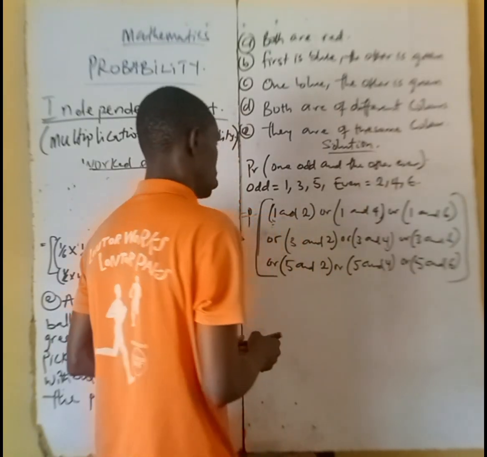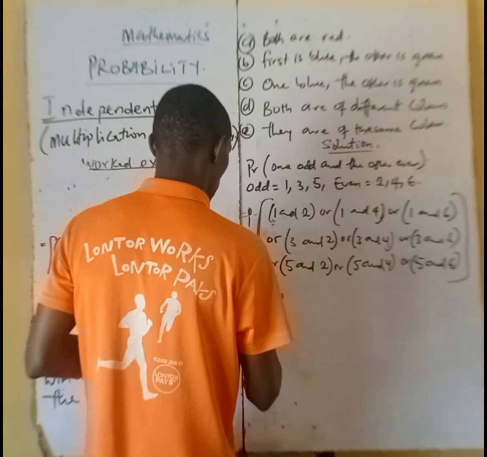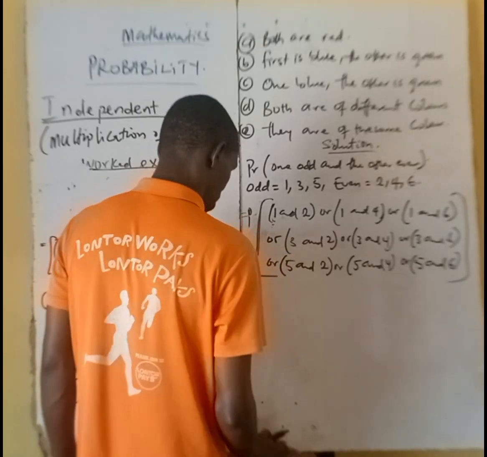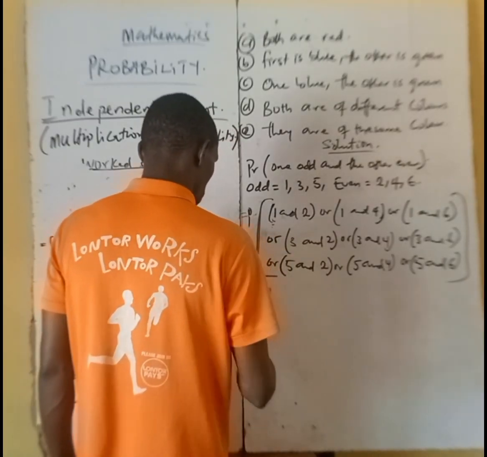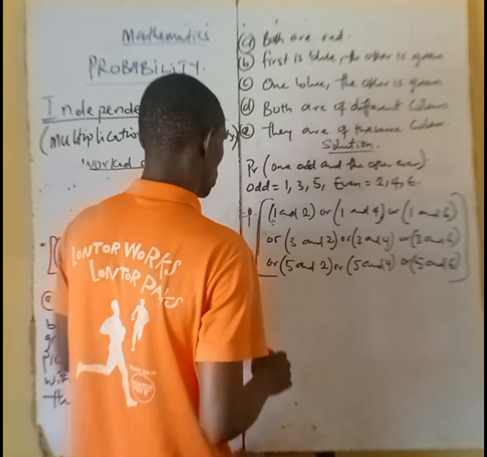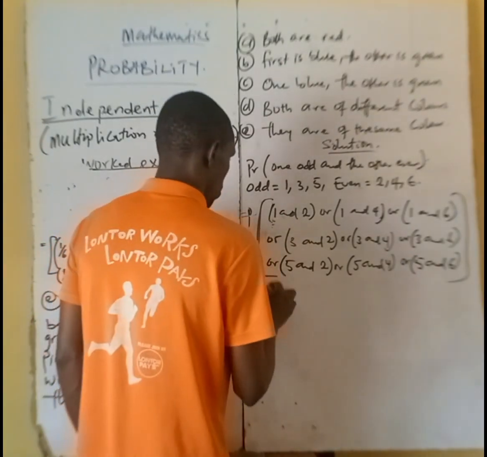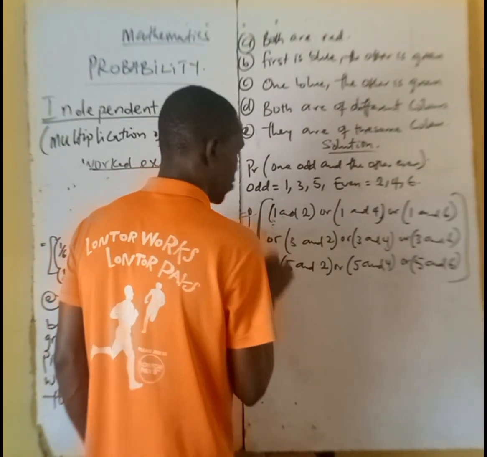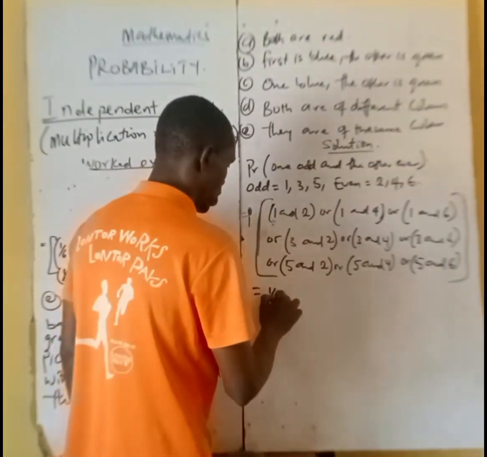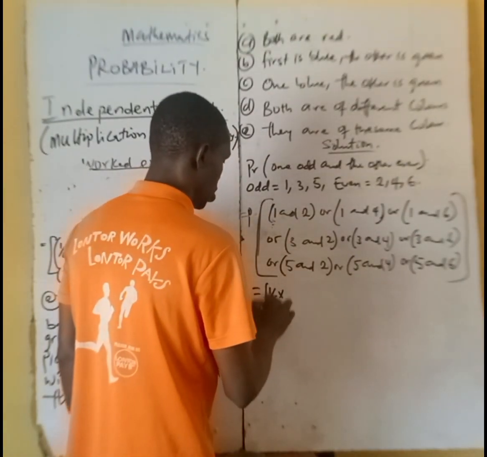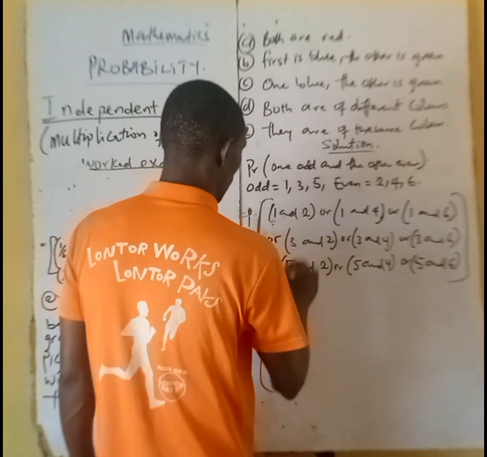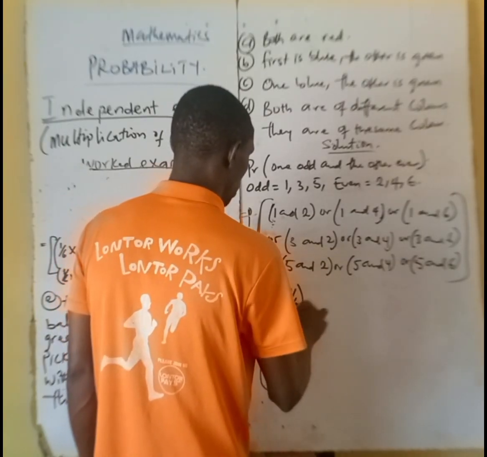So that's it. Now that will give us the probability of having one from the first die, which is 1 over 6, times the probability of having one from the second die, that's 1 over 6.